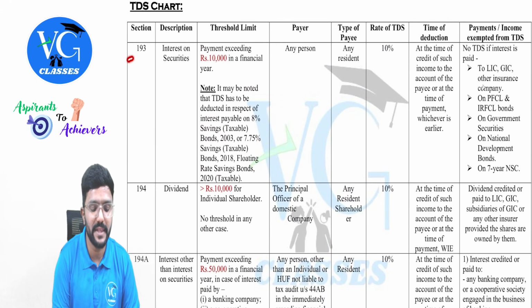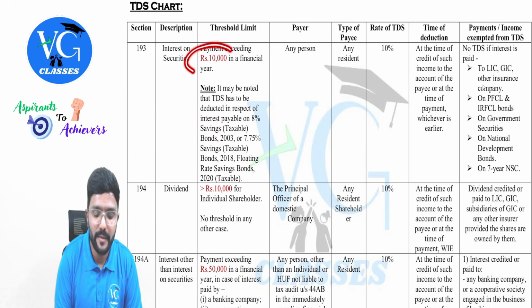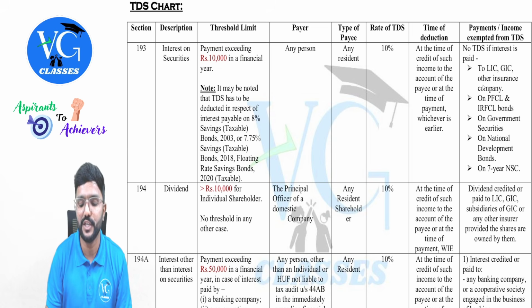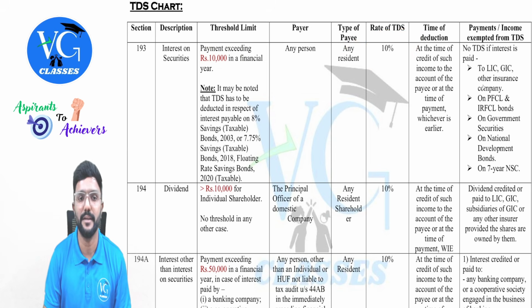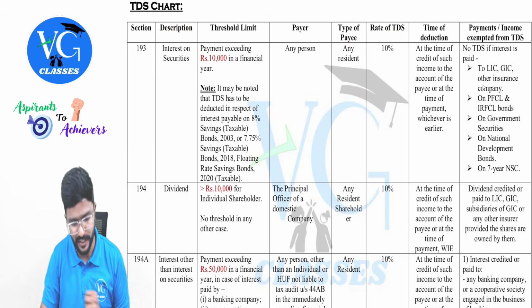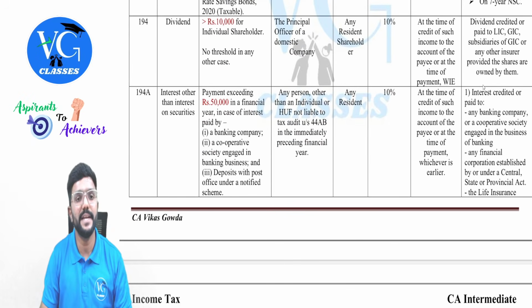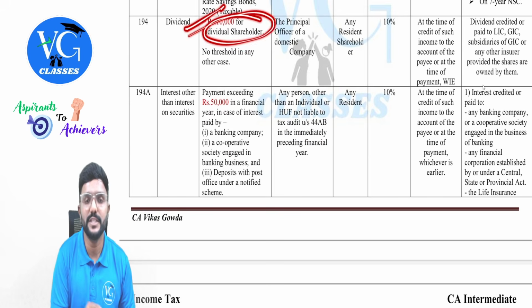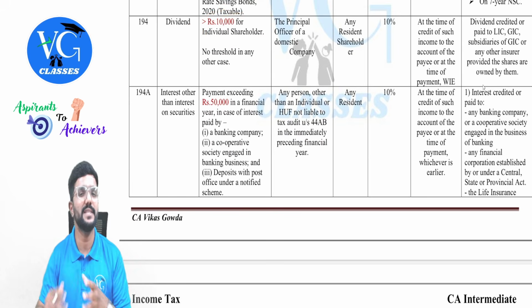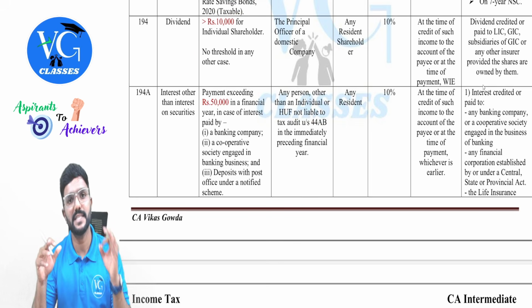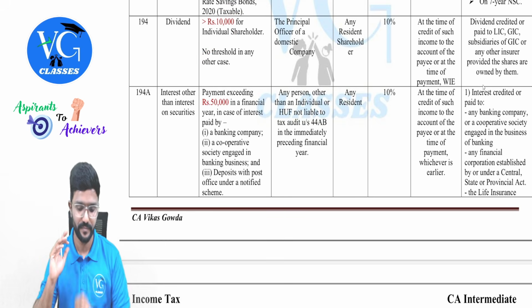In section 193, the threshold limit has been made 10,000. For payment exceeding 10,000 in a financial year, TDS has to be deducted at 10%. The payment covered here is interest on securities like bonds and debentures. Then TDS on dividend income: the threshold limit is more than 10,000 for an individual shareholder, but if the shareholder is a company, partnership firm or anyone other than an individual, there is no threshold limit. TDS starts from rupee 1.